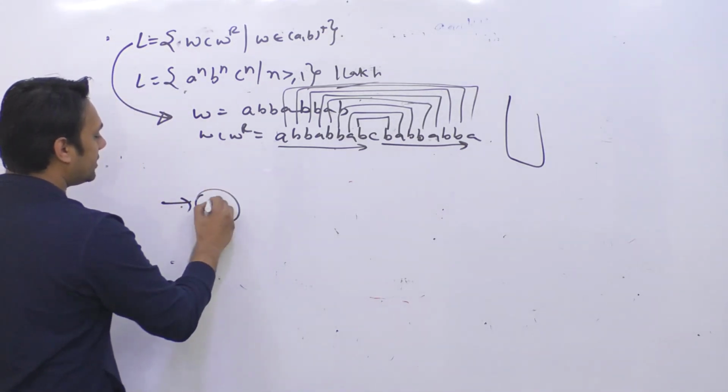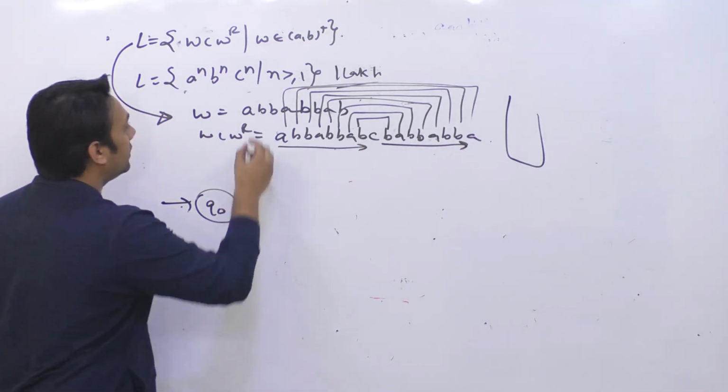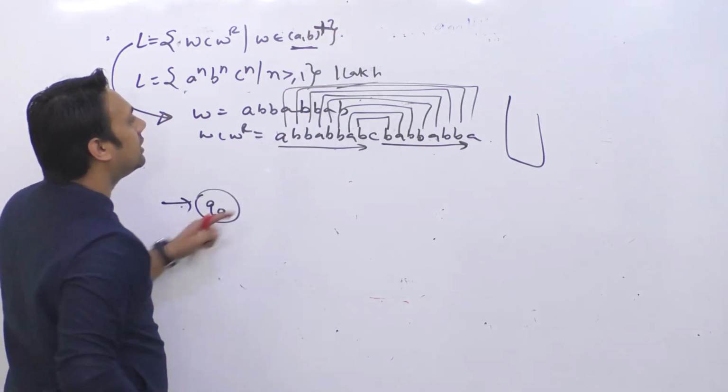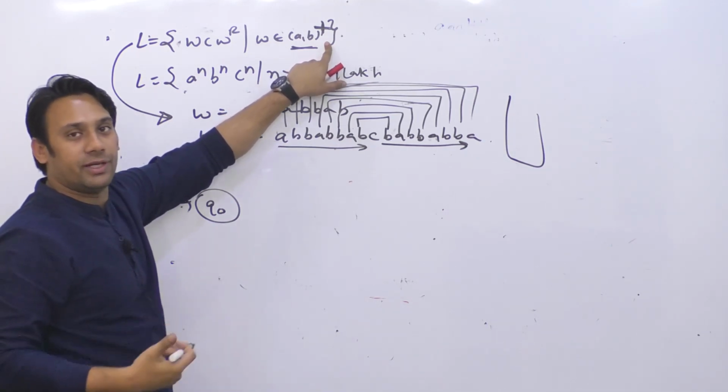So if you have an initial state which is q0, now in the beginning, see, because they have written (a,b)+, this plus is important, because if here there were no plus, and instead of plus they had written star, then the PDA will be different.